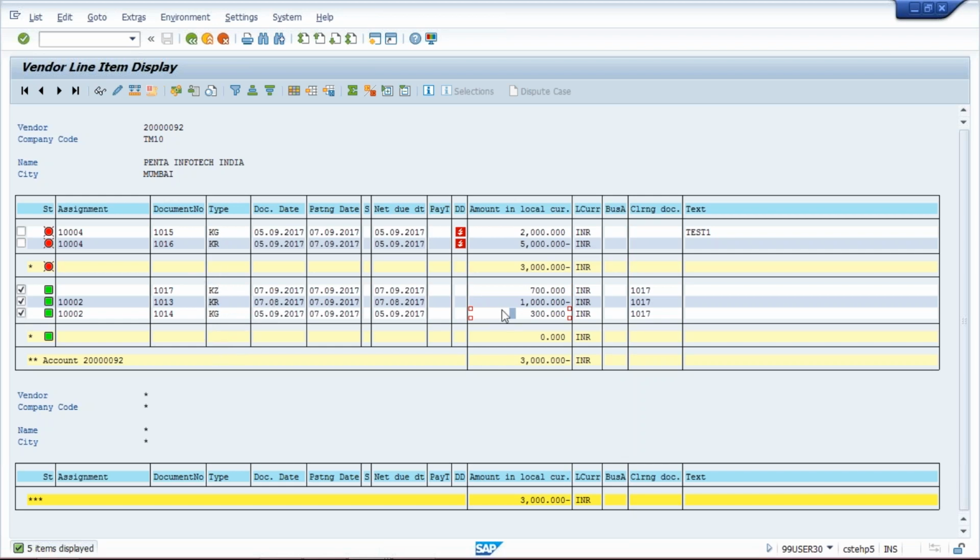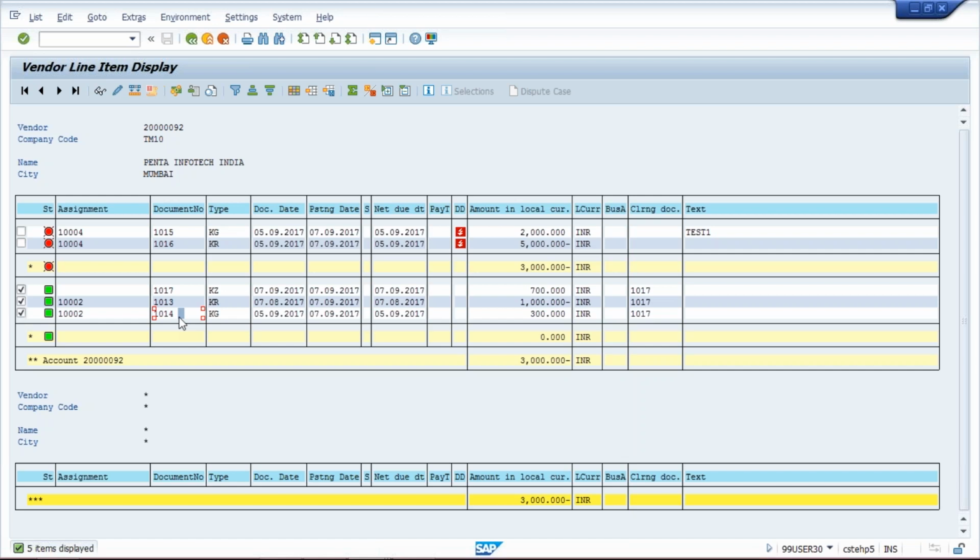And apart from this, document type controls the number range. Whenever this document number has been generated, or this document number has been generated, the number has been generated with the help of document type itself, because number range is linked against document type. This much at least you have to say.